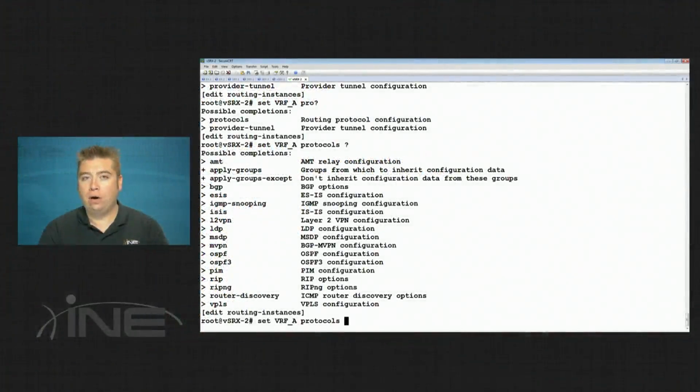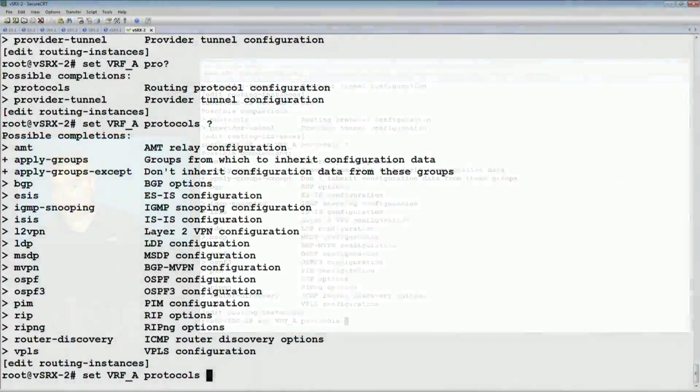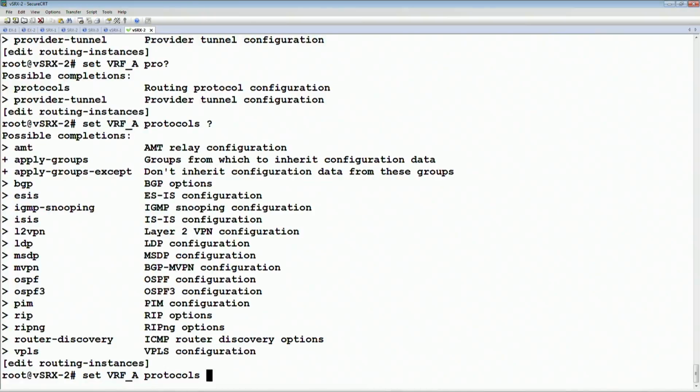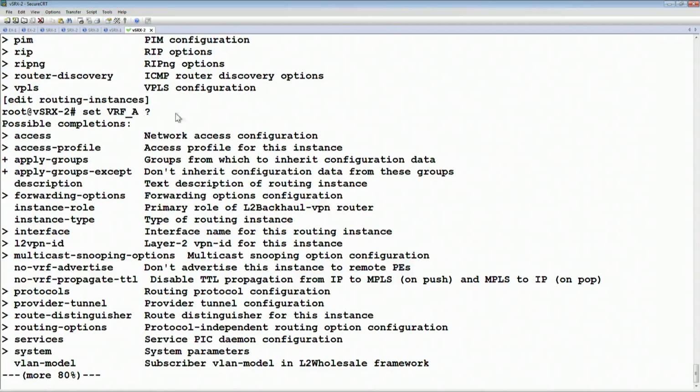Where, like in the case of iOS, if you have a VRF and you want to run a VRF aware process, you normally would put that under the global protocol and then specify the VRF. Like in the case of EIGRP, for example, you create an EIGRP process, then you say I have VRF A, and then it has this autonomous system. Or I say I have ISIS globally, and then under that I have the address family for the VRF. In the case of JunOS, it's under the routing instance. Then we create the multiple copies of the protocol. So we'll say like set protocol OSPF, for example. Okay, that's creating a VRF aware instance of the control plane. But in our case here, we set the instance type. The instance type was set to be a VRF.